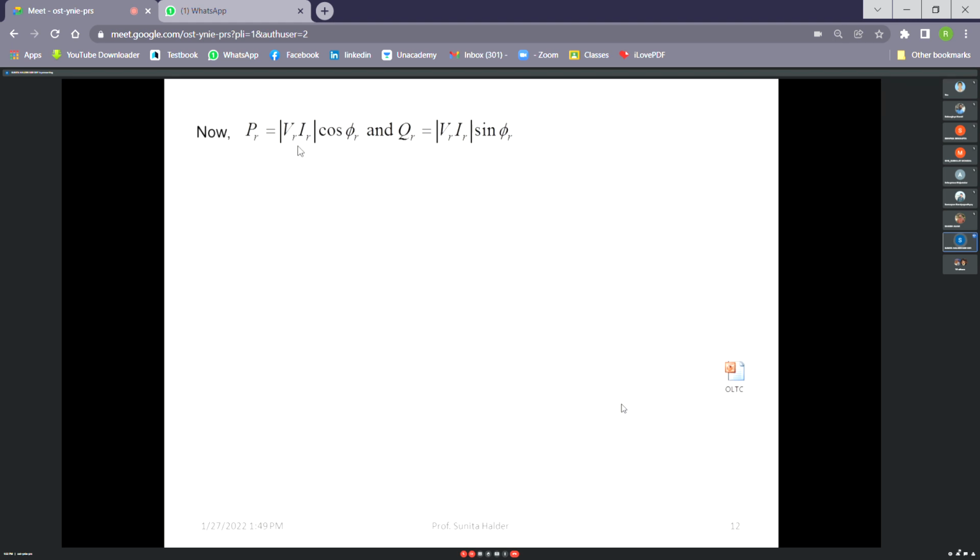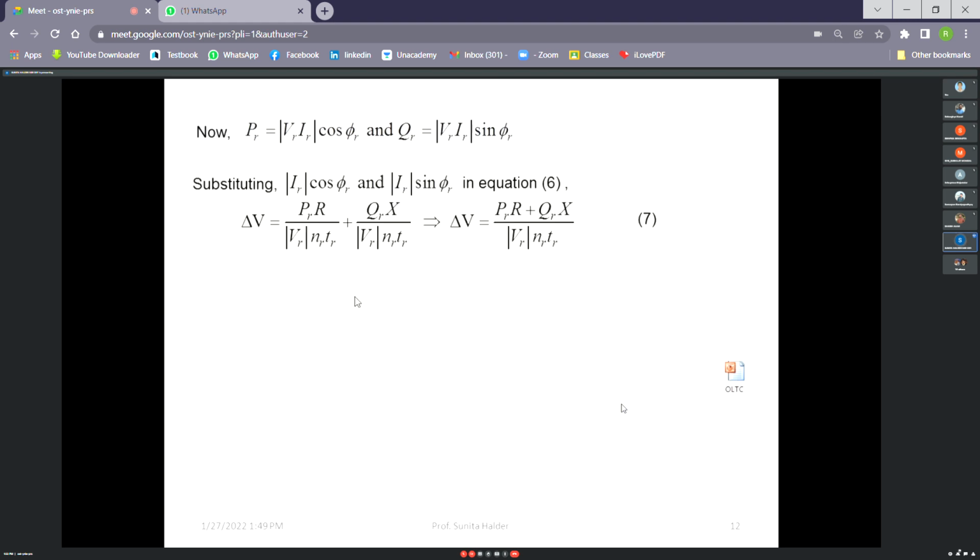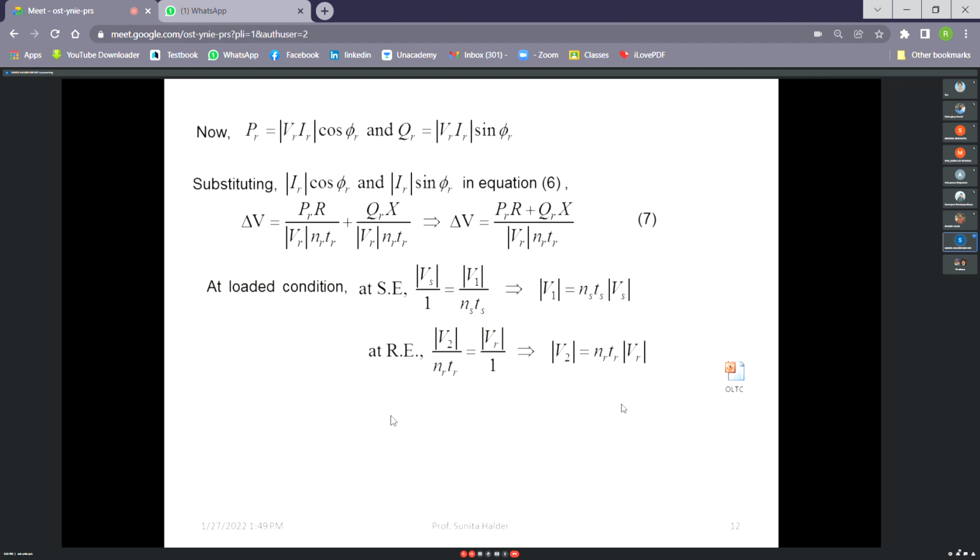Now power is VI cos phi for active power, and reactive power is VI sin phi. So from there, IR cos phi we can represent by PR by VR. Similarly, IR sin phi we may replace by QR by VR. So that can be written here, right? So now we have got one voltage drop equation in terms of P, Q, voltage at receiving end, and NR, TR. Now we have to relate it with the sending end quantity, right?